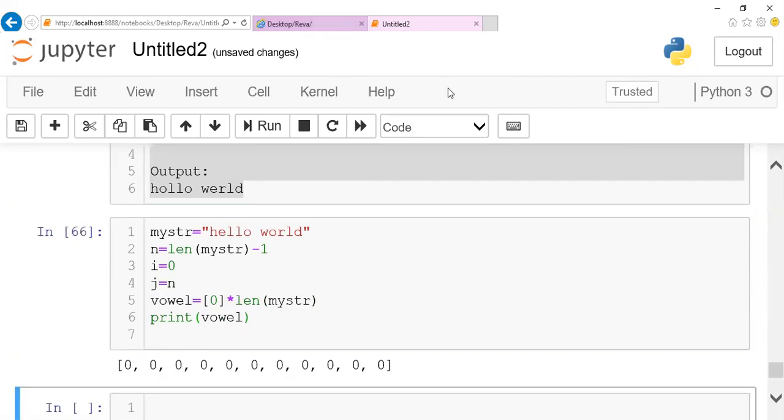So this vowel list is of the size of the length of the word. Okay, my word. So as I said, I'll check whether each character is a vowel or not. If it is not a vowel, I'll push it here. I'll just replace it here. So the next one is a vowel, so I'll stop at this position. And the same way, I'll push this character here, this one here, and the next character here.